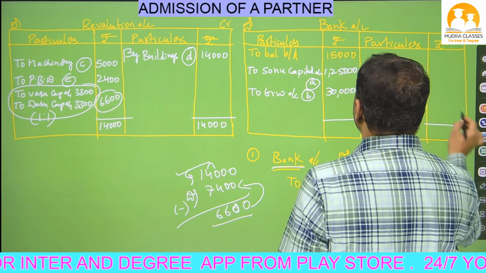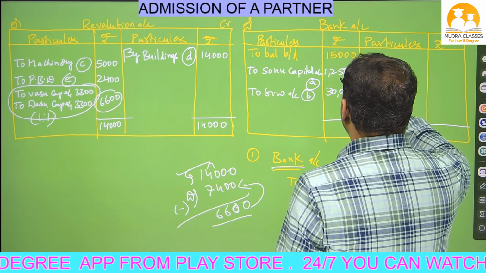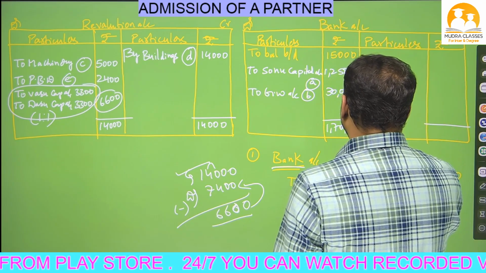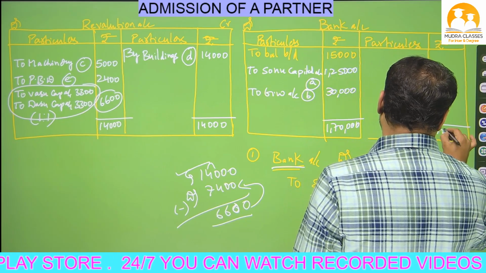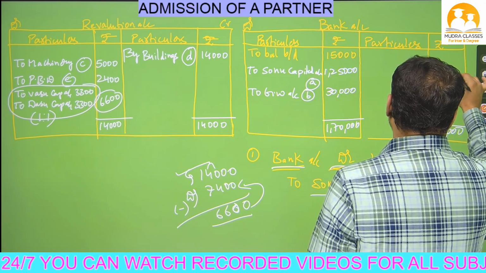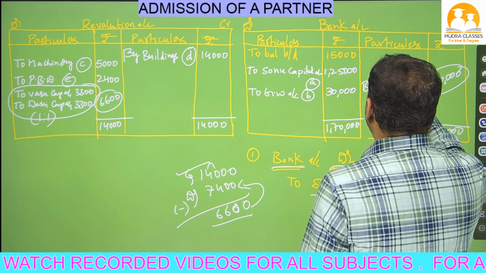Close the bank account. 15,000, 1,25,000, 1,40,000, 1,70,000. So 1,70,000, 1,70,000. The same amount will come here, 1,70,000. This is known as closing balance, by balance carried down.